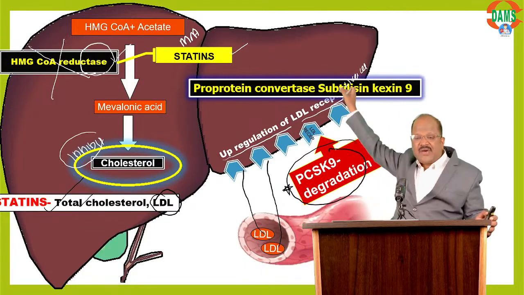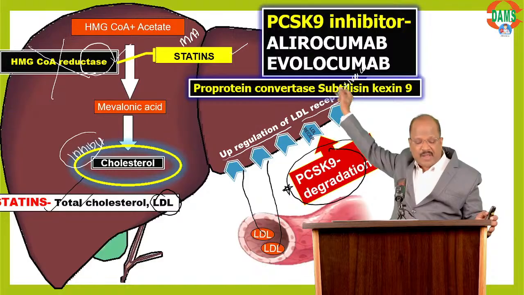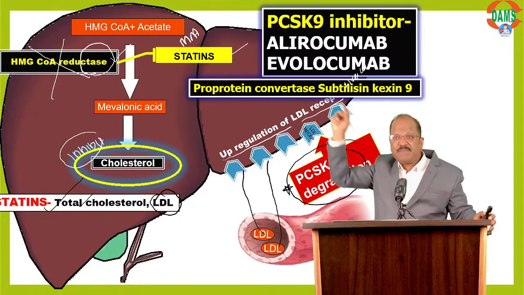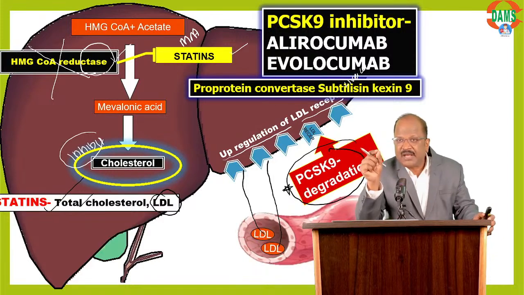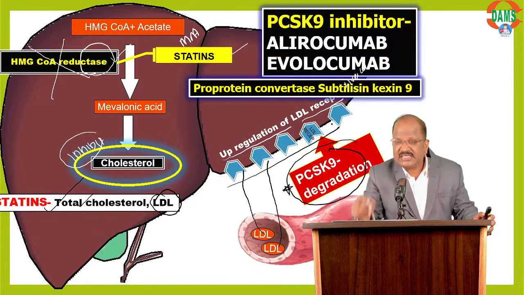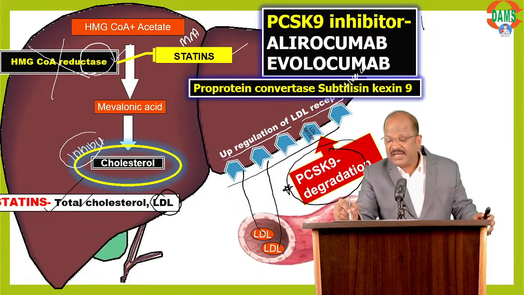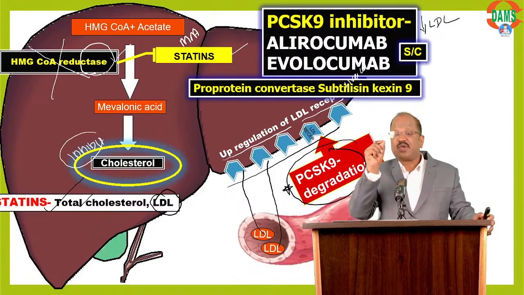That is our MCQ. Alirocumab and evolocumab. Remember, alirocumab and evolocumab are PCSK9 blockers. They increase LDL receptors in the liver cells, thereby decreasing LDL cholesterol, and they are given by subcutaneous injection.